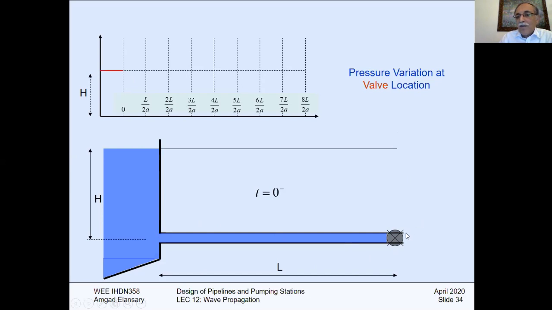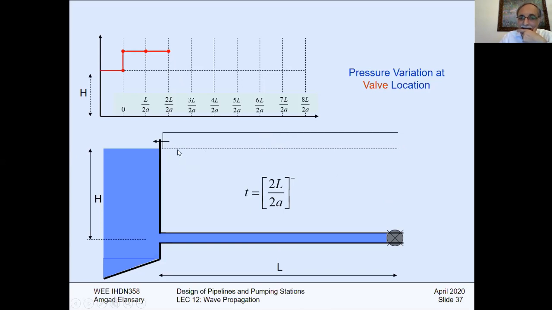Pressure variation at the valve. I am drawing the pressure history at the valve. So if I start, look at both this part and this part. In every step, I'm going to increase the pressure. It will reach L over 2A. It will be up to the half here. It will be like this. Another L over 2A will give you 2L over 2A. It's L over A.